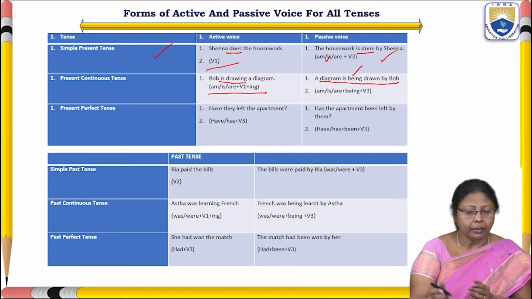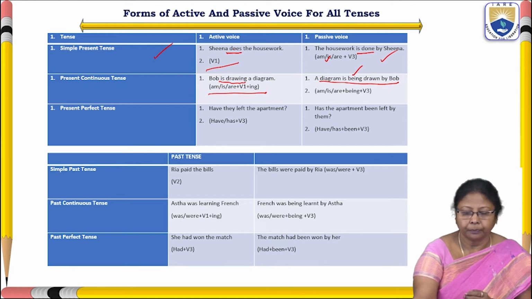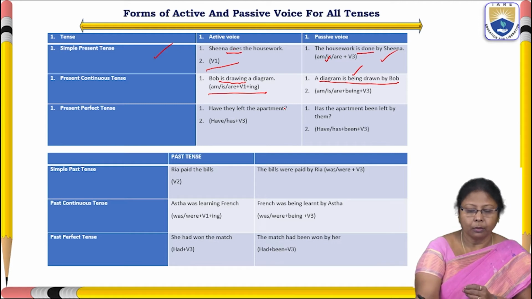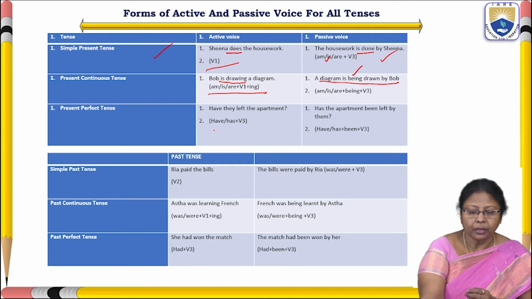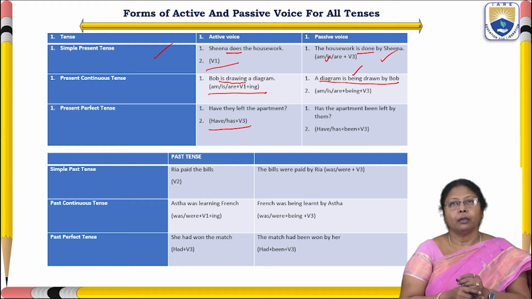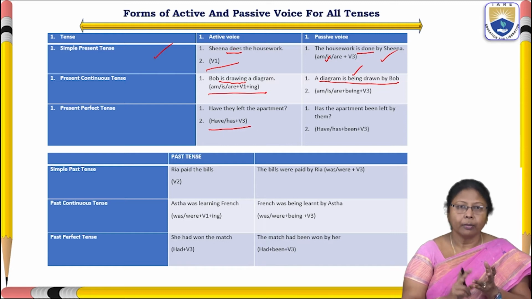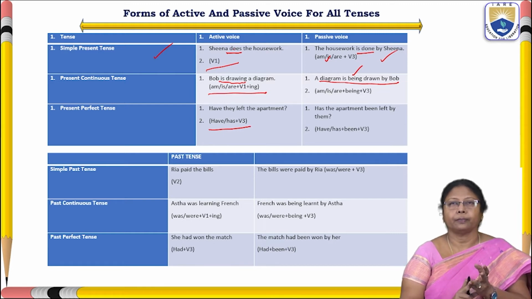Okay? And next is perfect tense. Have they left the apartment? Have they left the apartment is the sentence. This is a question sentence. So here the verb form is have or has plus V3: subject, have or has plus V3, plus object.